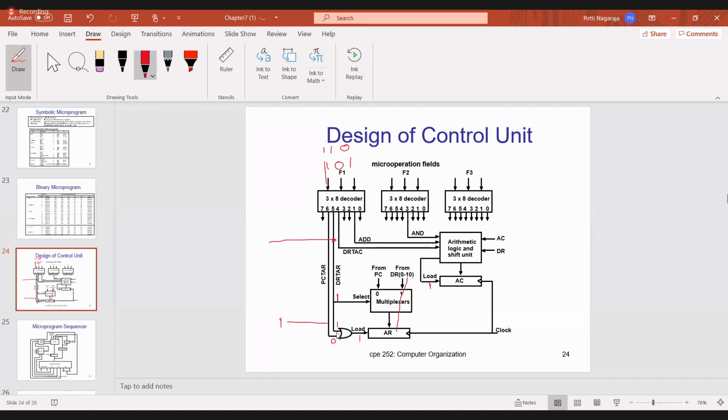Now see here for this OR gate, one input is 1, other input is 0. Did you understand? Now OR gate, what are the inputs? This sixth line will be 1, whereas this fifth line will be 0. Because now we are taking 110 as the opcode. 110 opcode means only sixth line is active and all remaining outputs of the decoder are 0. So sixth one is 1, fifth one is 0. So automatically output will be once again 1. 1 means what? 1 means the AR is ready to accept the information from any register.